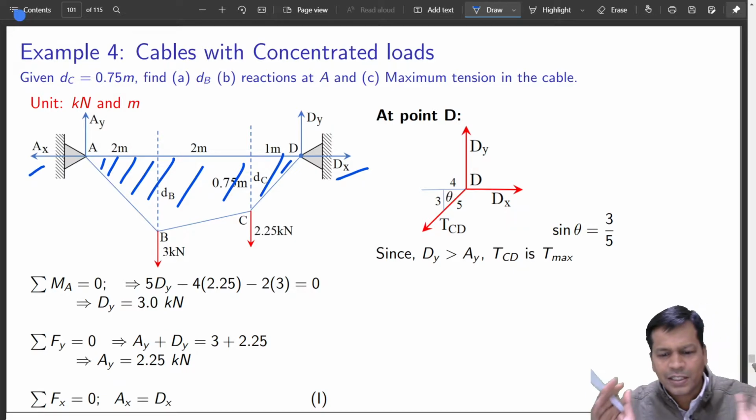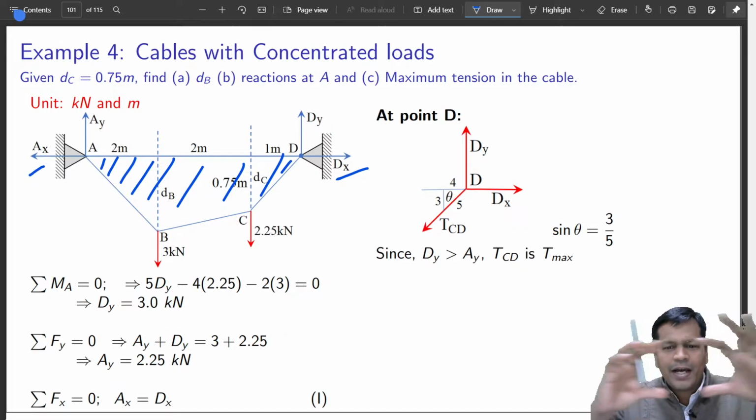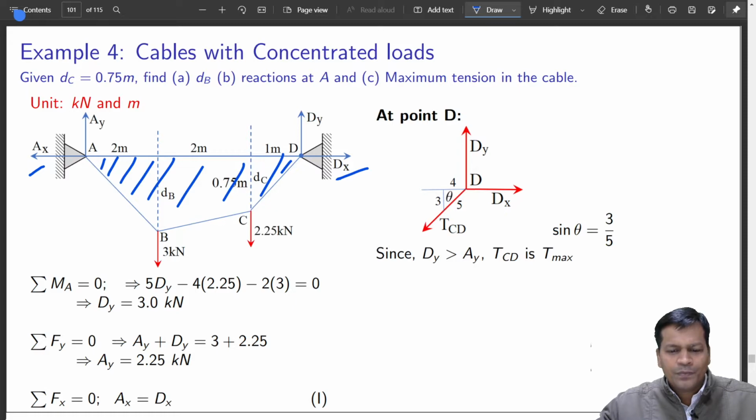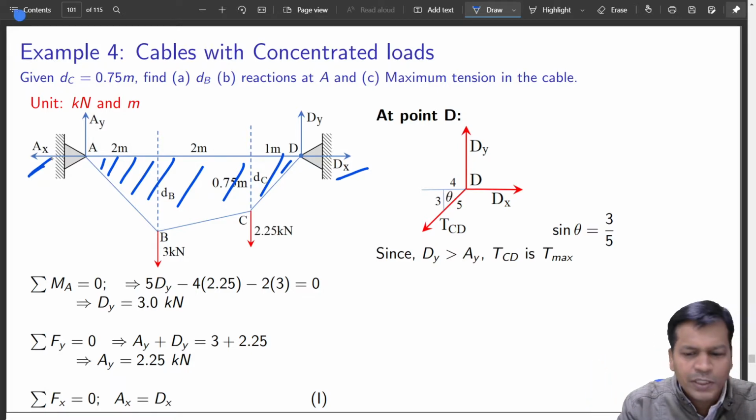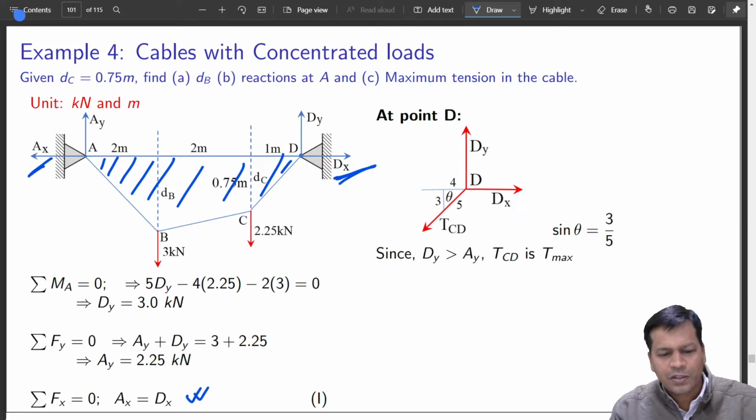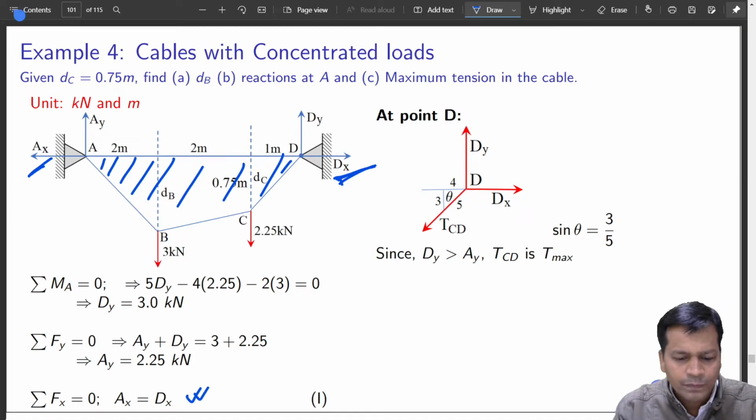Whatever external load acts on this frame is creating an equilibrium, so the whole thing is not moving along the horizontal. There is no other horizontal force. So this much at least we can say. We cannot talk about the exact value now.